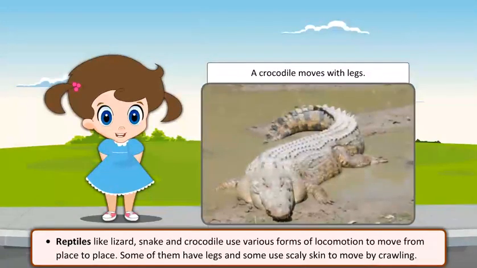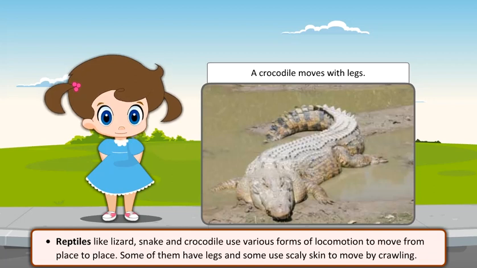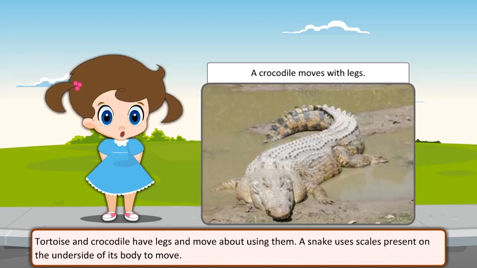Reptiles like lizard, snake, and crocodile use various forms of locomotion to move from place to place. Some of them have legs, and some use scaly skin to move by crawling. Tortoise and crocodile have legs and move about using them. A snake uses scales present on the underside of its body to move.